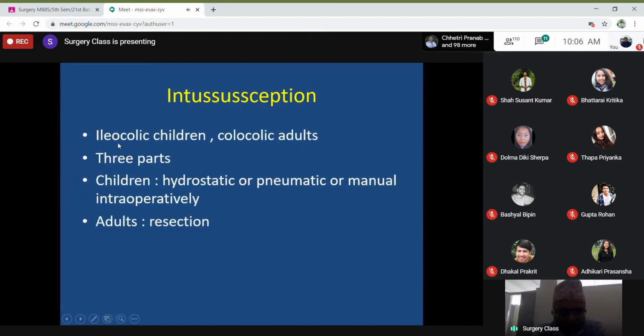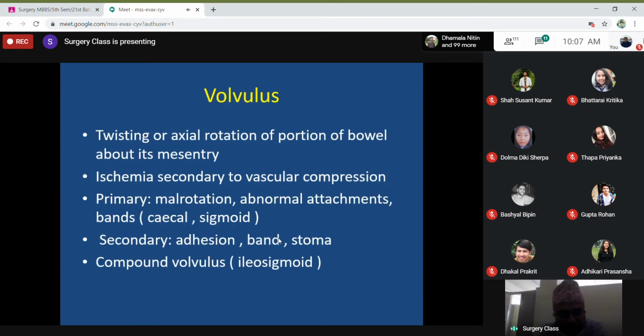Ileocolic is the most common, but there are also colocolic and other types of intussusception. In children, it is usually non-operative management: hydrostatic, pneumatic, or manual reduction. While in adults, the treatment is surgical.